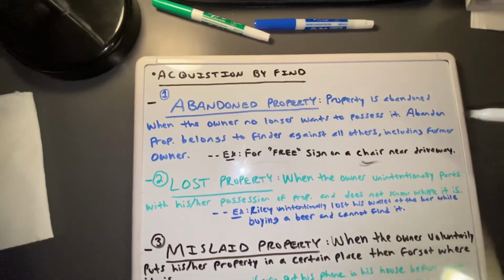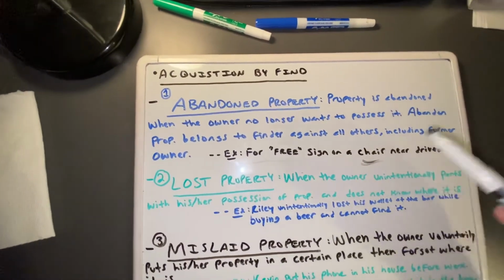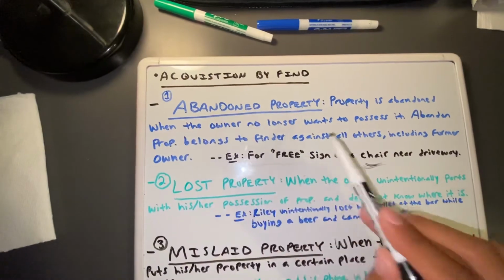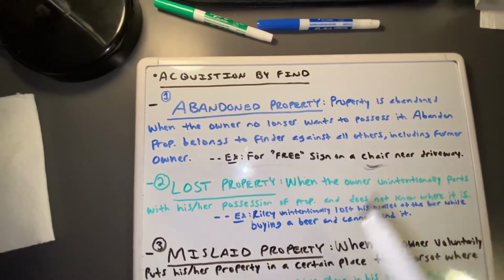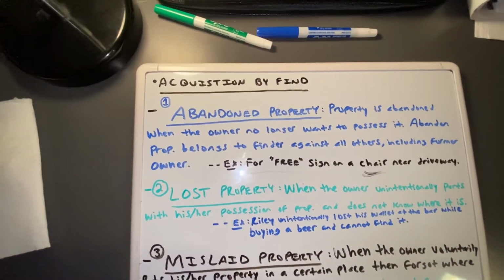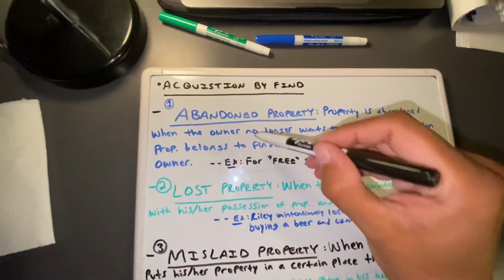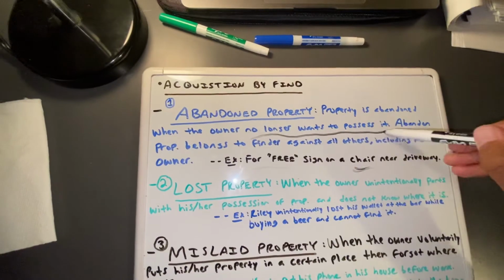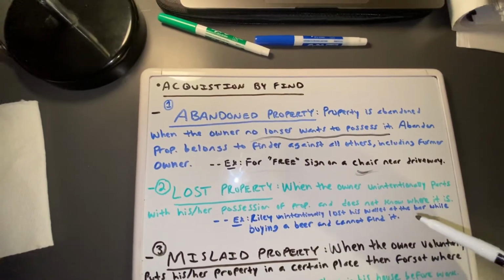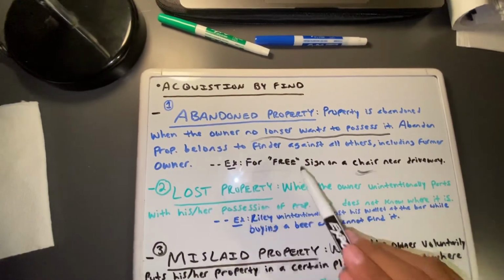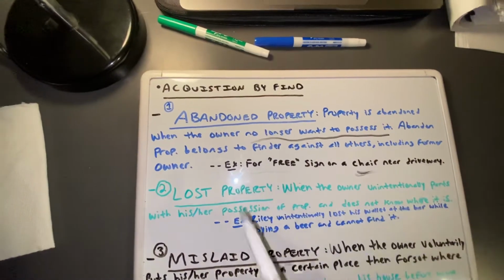Let's go back to our definition. Property is abandoned when the owner no longer wants to possess it. So in our example here, the person who is trying to give away their chair for free no longer has the intent to possess that chair. Abandoned property belongs to the finder against all others, including the former owner.